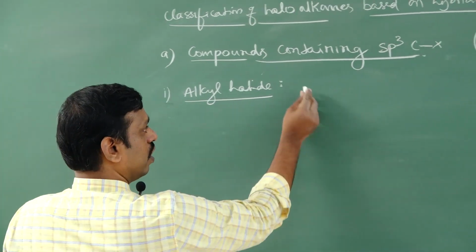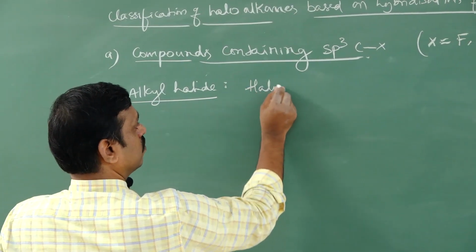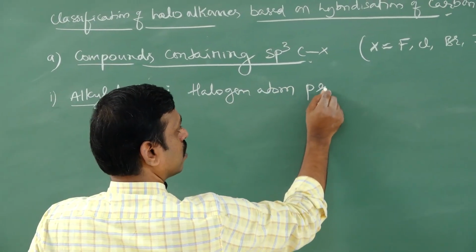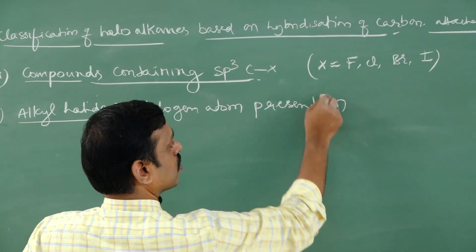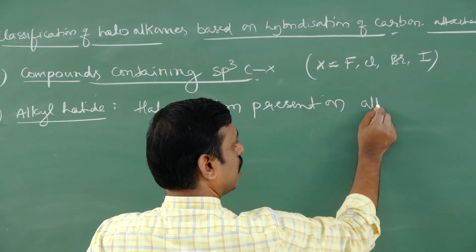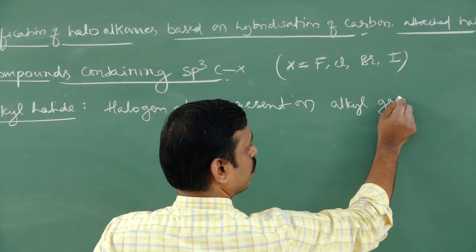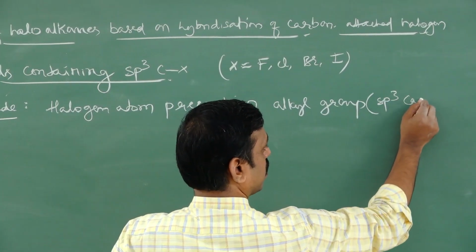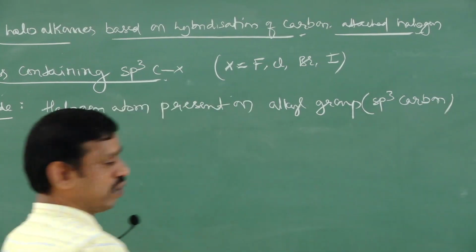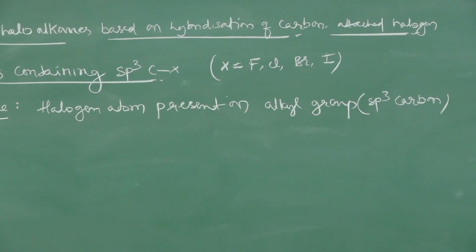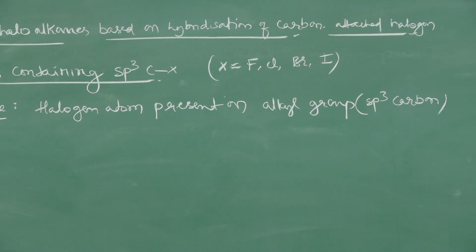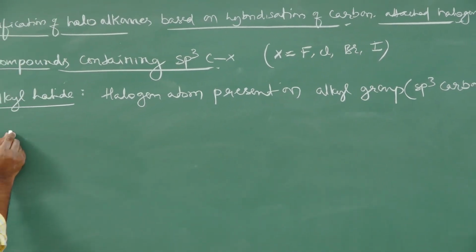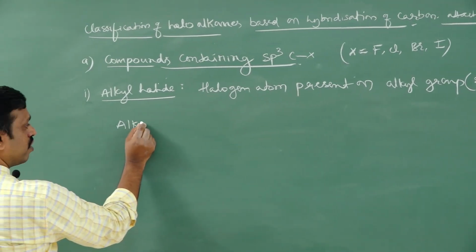So therefore here the halogen atom is present on an alkyl group, which is nothing but an sp3 carbon. If halogen is present on an sp3 carbon, nothing but an alkyl group, we can say it is an alkyl halide. Do you know what an alkyl group is? This we have also studied in first PUC.